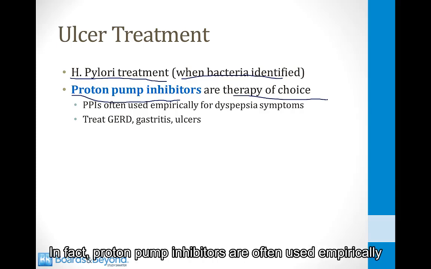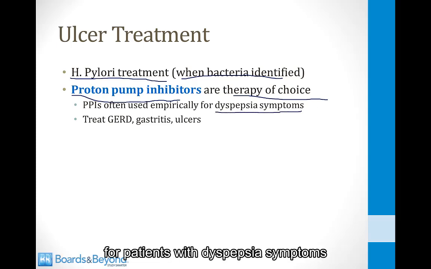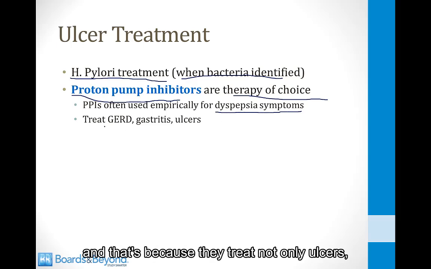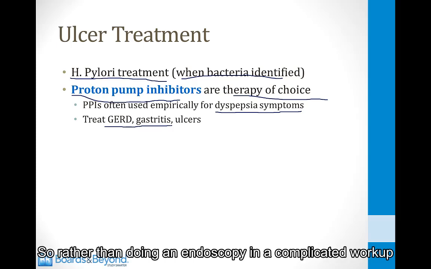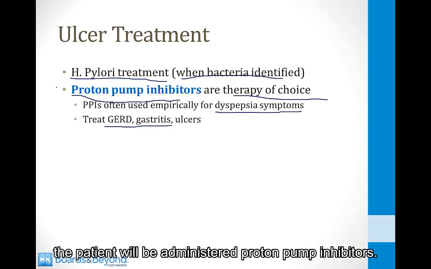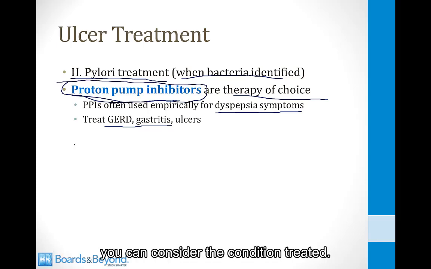In fact, proton pump inhibitors are often used empirically for patients with dyspepsia symptoms, and that's because they treat not only ulcers but also GERD and gastritis, which can cause dyspepsia. So rather than doing an endoscopy and a complicated workup, the patient will be administered proton pump inhibitors, and if they get better, you can consider the condition treated.